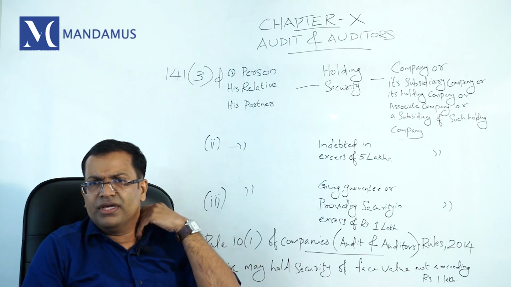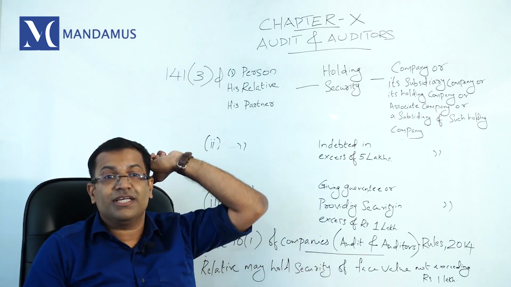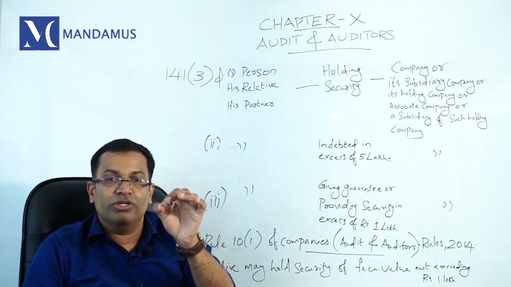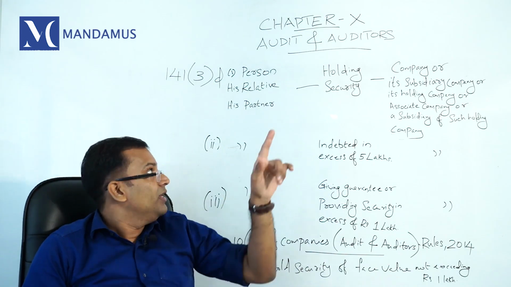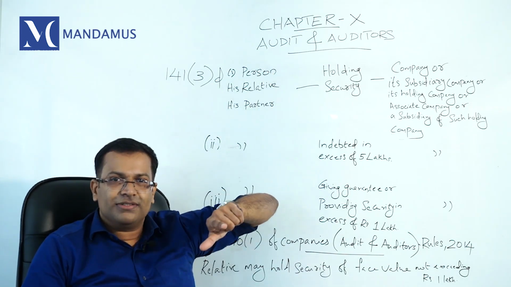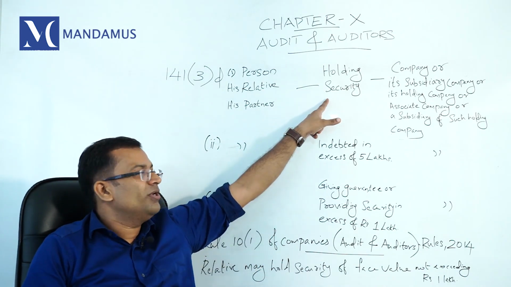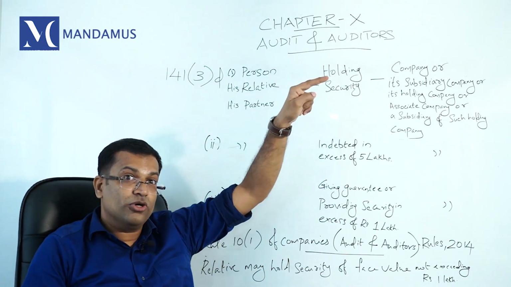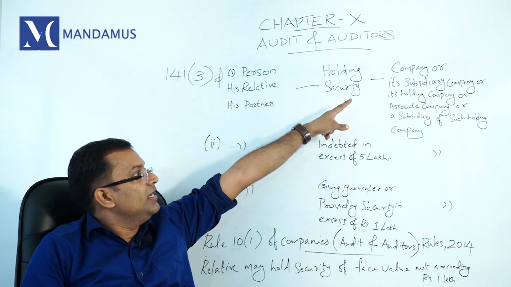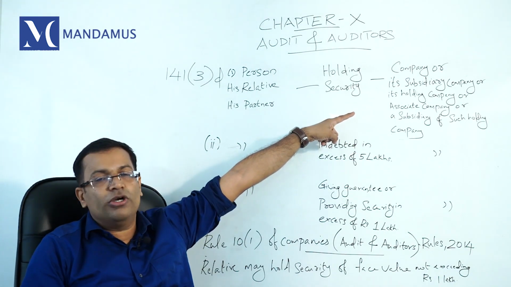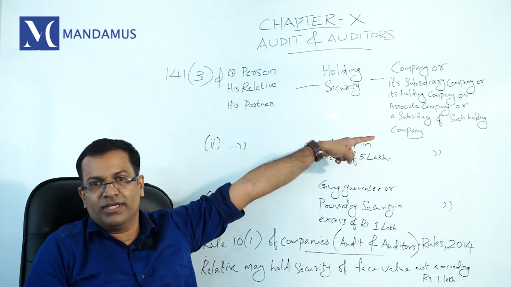Who is your relative? Then you have to go to section 2 subsection 77, who is a relative. A proposed auditor, his relative or his partner shall not hold any security, not only in the company, but also in its subsidiary, holding, associate or subsidiary of such holding company.